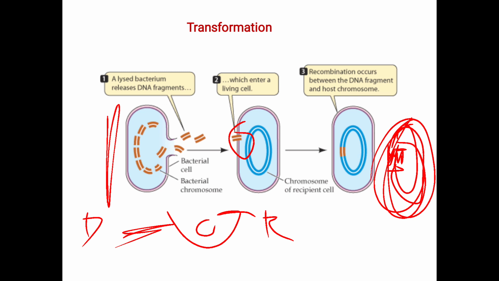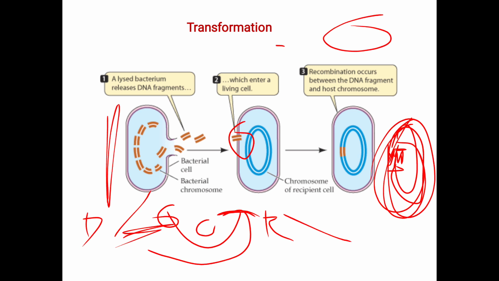Two cells take part in transformation. One is the dead cell, the other one is the living cell. Here a piece of the DNA fragment flows to the living cell from the dead cell. See, here we have the living cell and the dead cell. In the dead cell, we have the genetic material, and one part of this genetic material flows into the living cell, where the recombination takes place. This is in case of transformation.